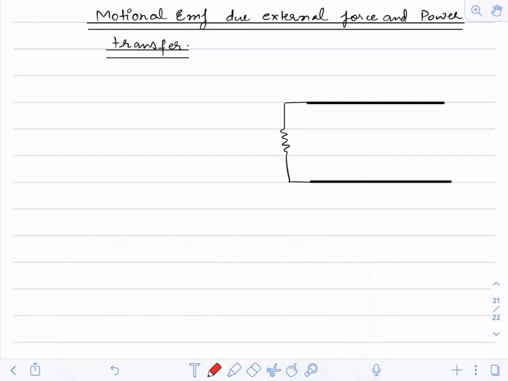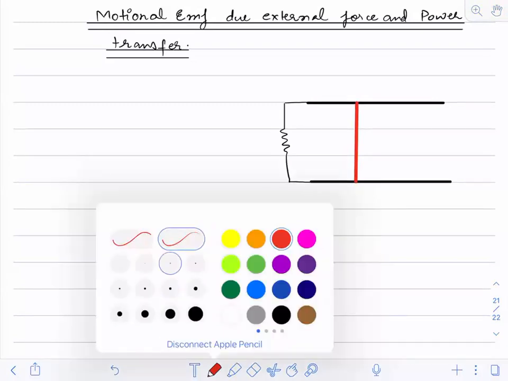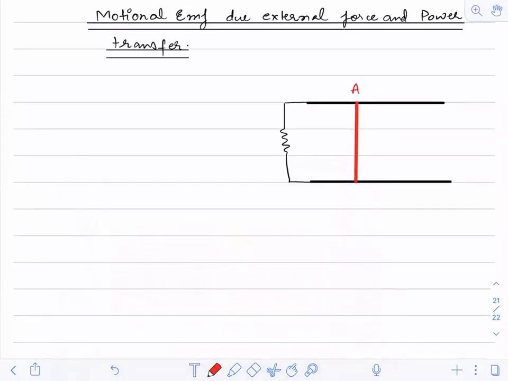Now we have a rod. AB is the rod. R is the resistance in the rail, or in the system. The complete system has a resistance R, as I have shown you in this figure. Length of the rod is L, mass of the rod is M, and the magnetic field in the region is cross.